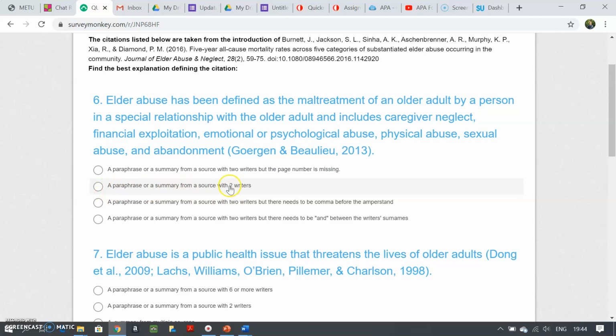A paraphrase or summary from a source with 2 writers. Yes, this looks correct. Let me just say this is correct, but let me still read the others. A paraphrase or summary from a source with 2 writers, but there needs to be a comma before the ampersand. No, in-text citations have no comma before the ampersand when there are 2 writers. We do have a comma before the ampersand when there are two writers on the reference page. And a paraphrase or summary from a source with two writers, but there needs to be 'and' between the writers' surnames. No. If we are giving the information in parentheses, this is how we do it. So this is the right answer with two writers.